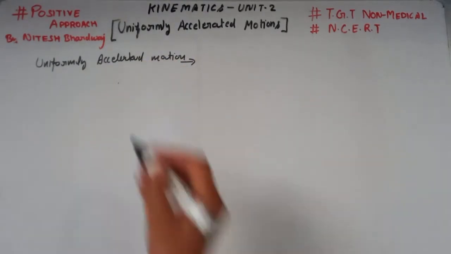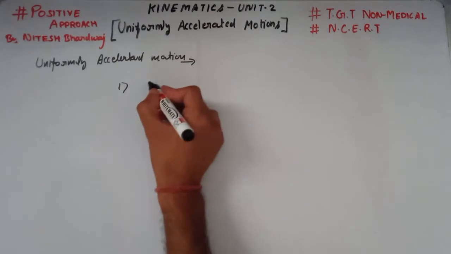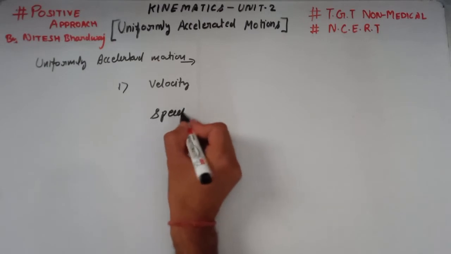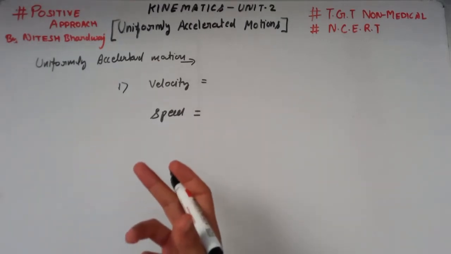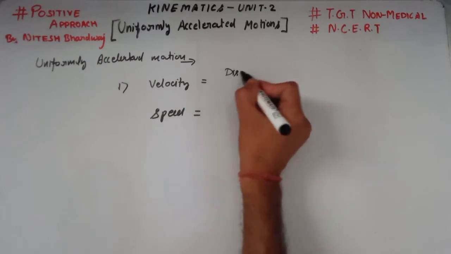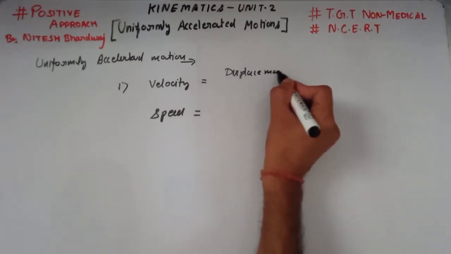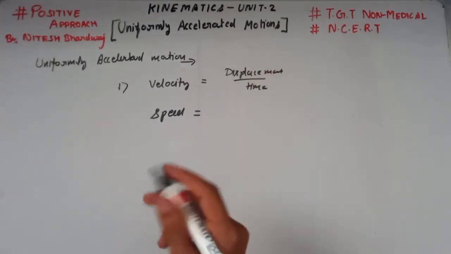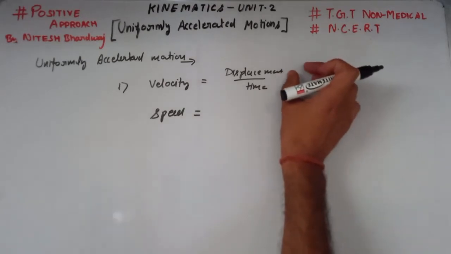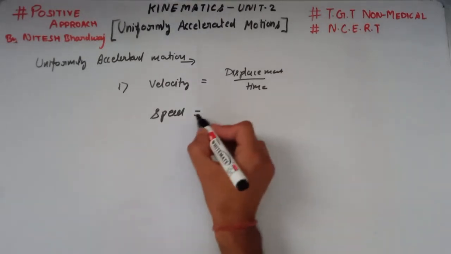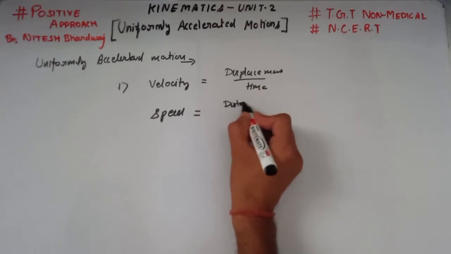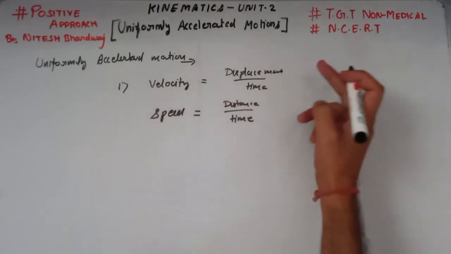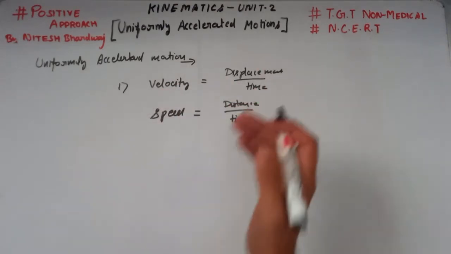Here there are two terms. Our first one is velocity and our second term is speed. What is velocity and what is speed? Velocity is displacement over time, and we know the exact concept of displacement. And speed is distance over time.